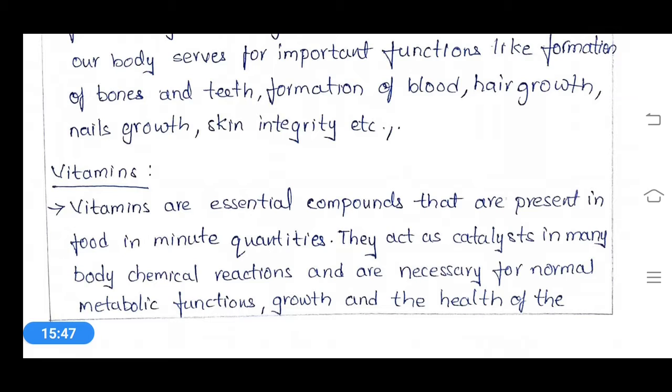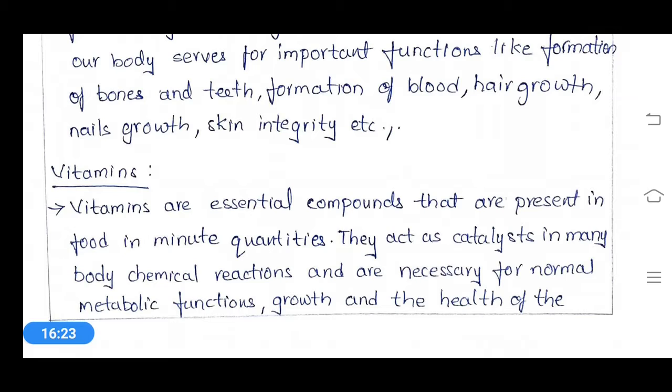They act as catalysts in many body chemical reactions, and these are necessary for normal metabolic functions. As they catalyze a few chemical reactions in our body, due to their presence metabolic functions will be normal.